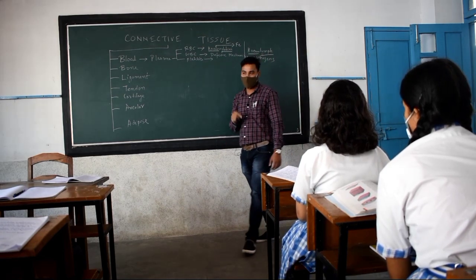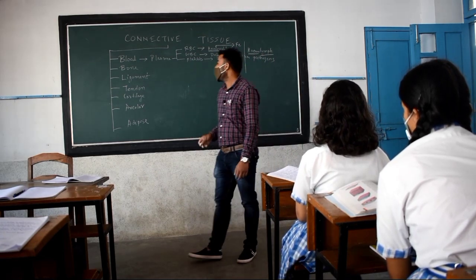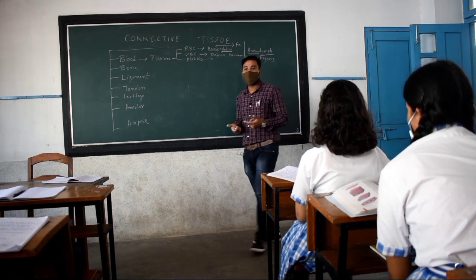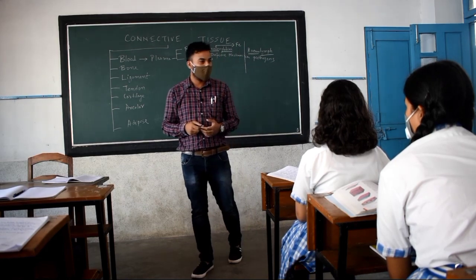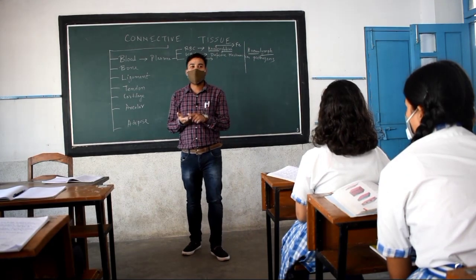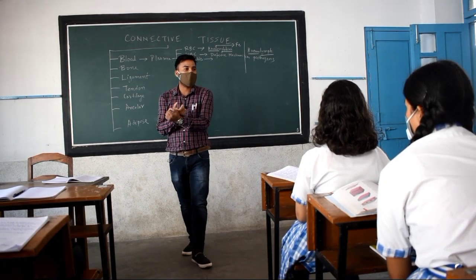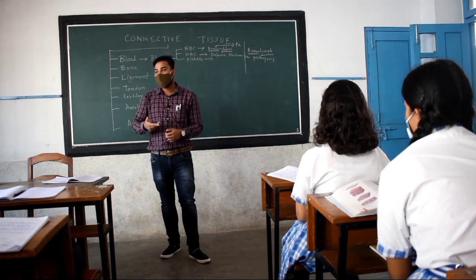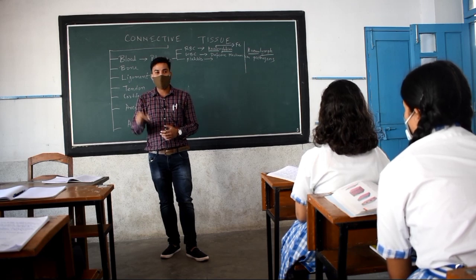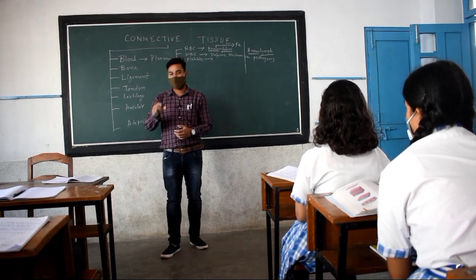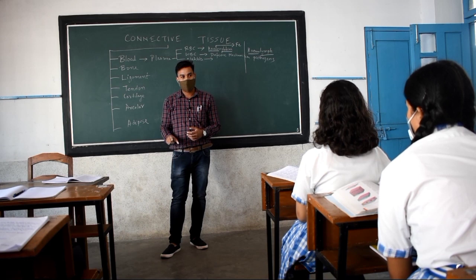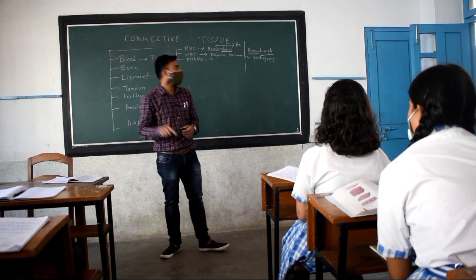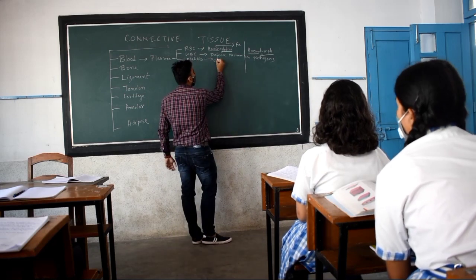You can search on the internet also, you will get it. So all these factors act together, one by one, to do what? Stop the flow of blood. That means whenever we get a cut, suppose in my finger I get a cut, it will stop after some time due to the release of all those 11 or 13 factors one by one. All those factors act upon one another, then finally it helps in the clotting of blood.